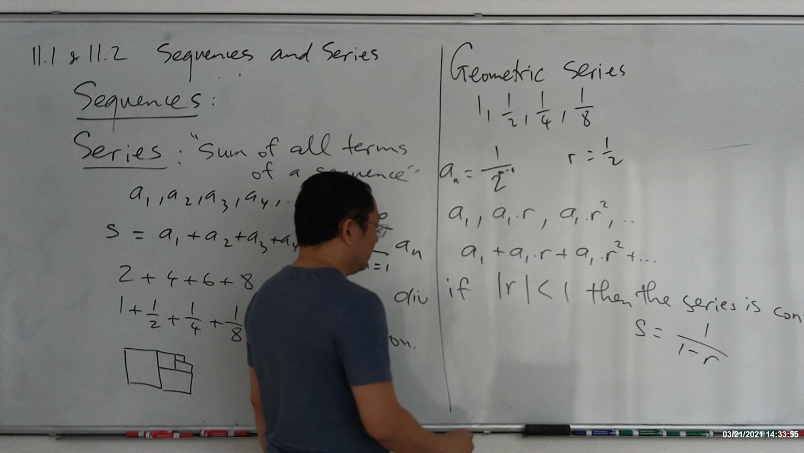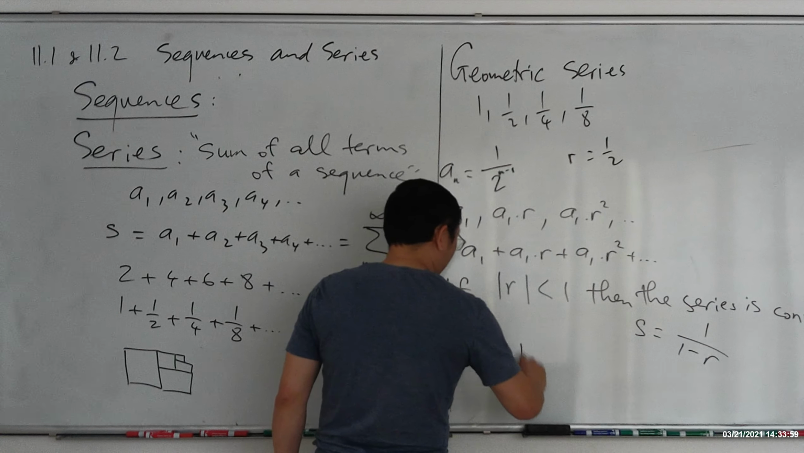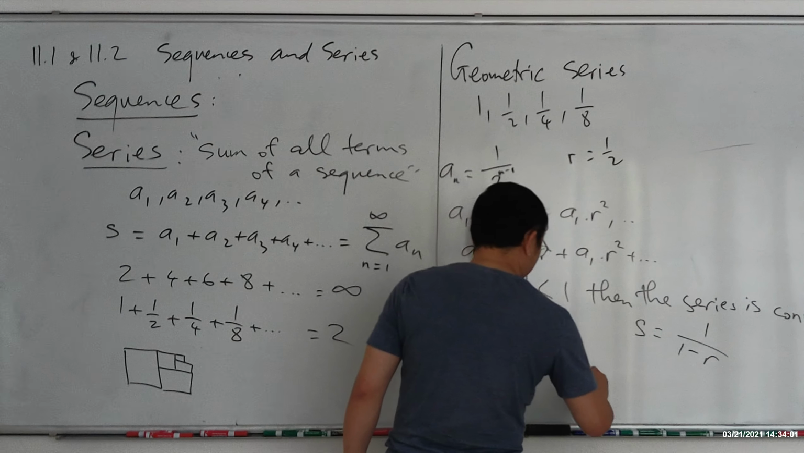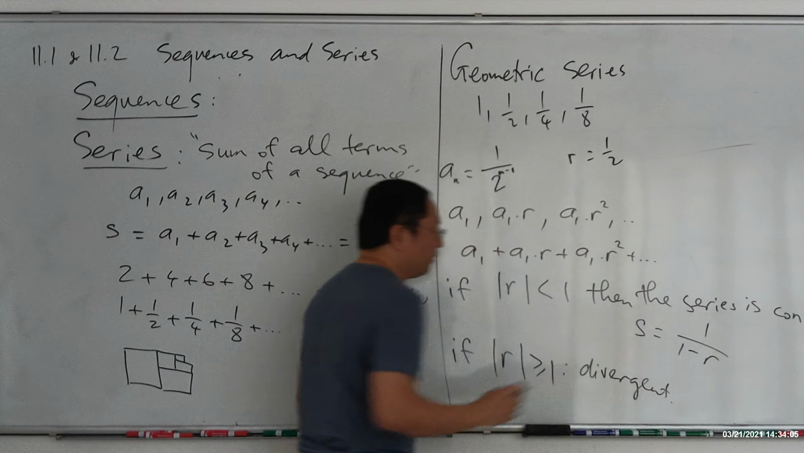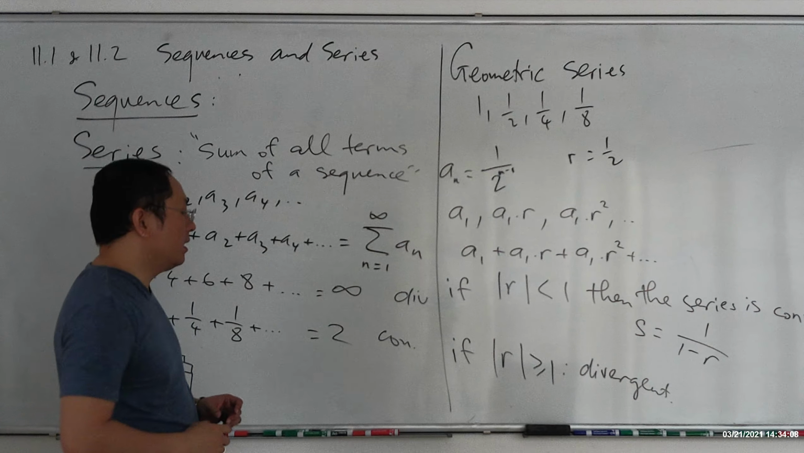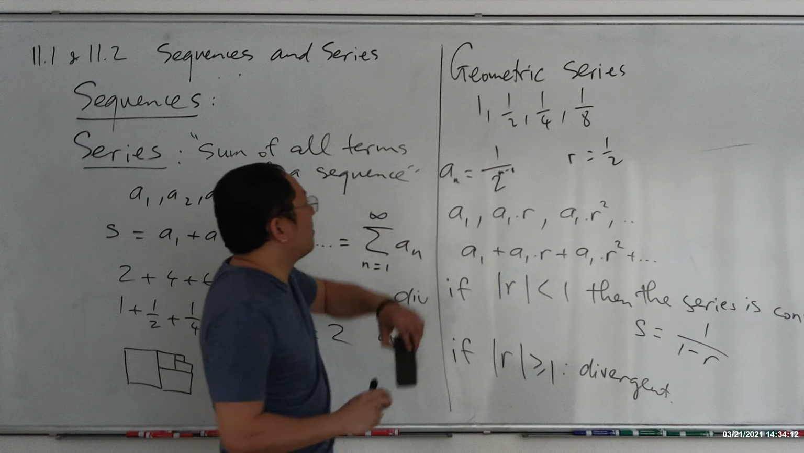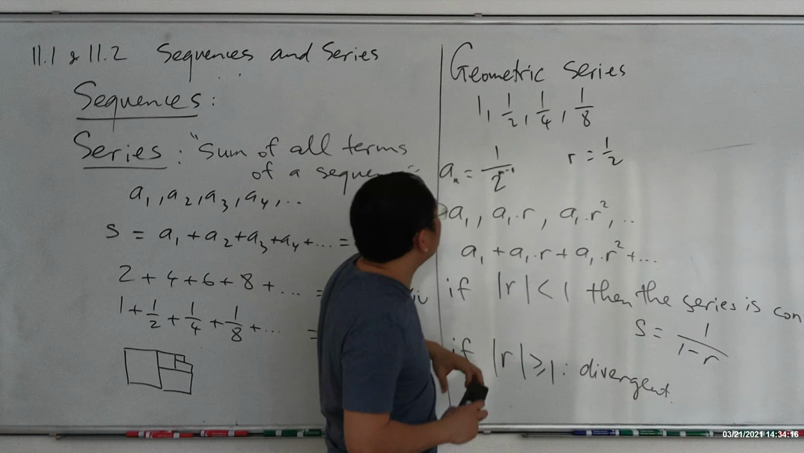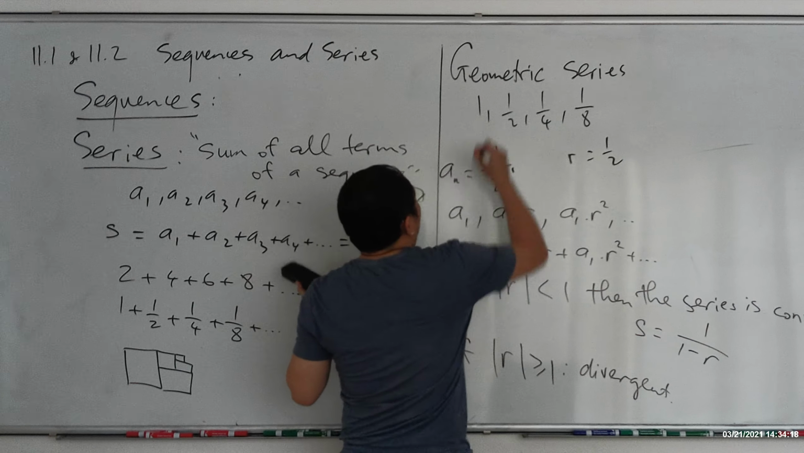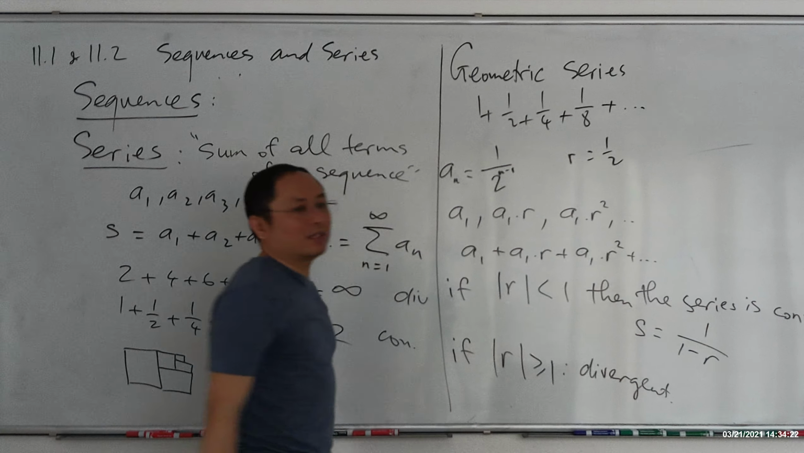Okay? And otherwise, if the absolute value of R is less than or equal to 1, then the series is divergent. Divergent means what? Either the sum is infinity or you cannot find the sum at all. So whenever you have a geometric series, it means what? This is a sequence, and then you add all the terms up, you have a series, right? So add all of them, then you have a series.